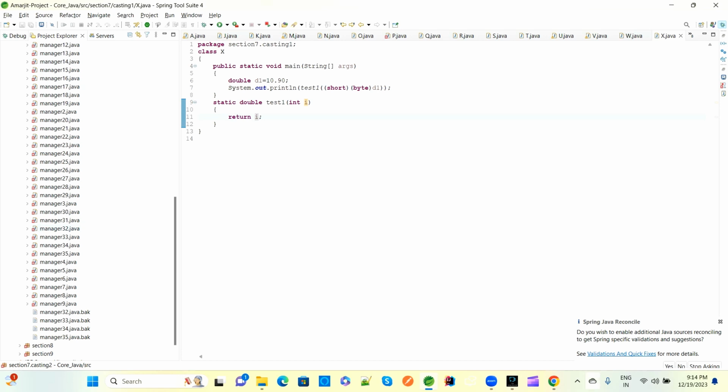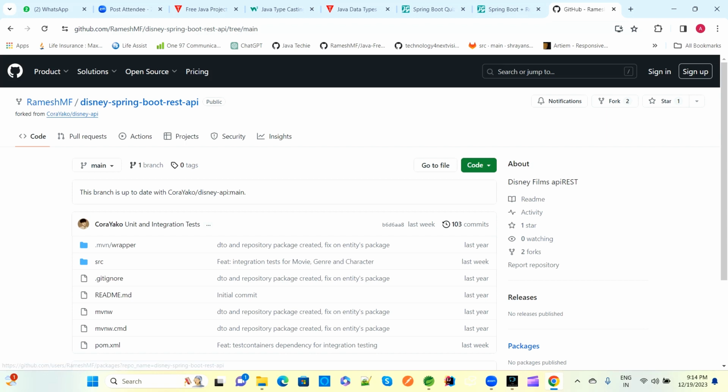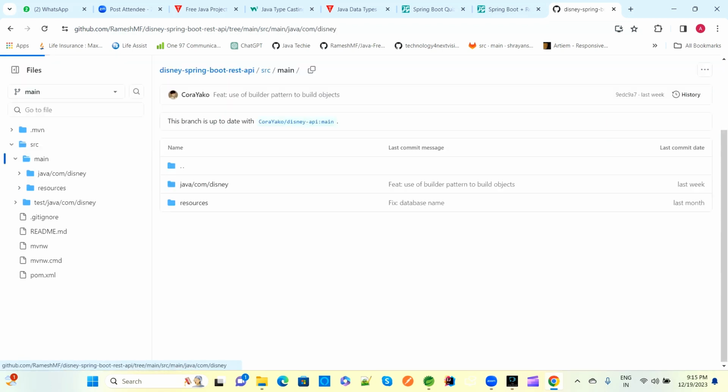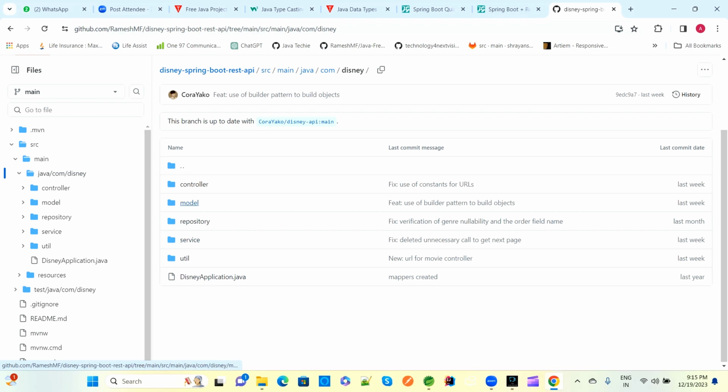Also please try to check where we are using casting, and whatever topic we cover. If you open any of the projects and watch the code properly, you will see all these concepts inside this main. You can go to the controller, model, repository, service or util.